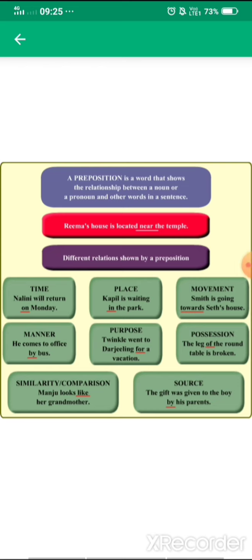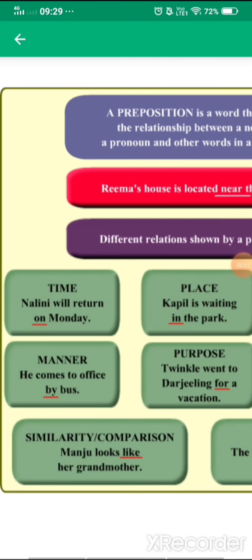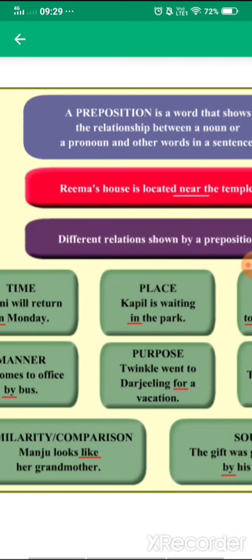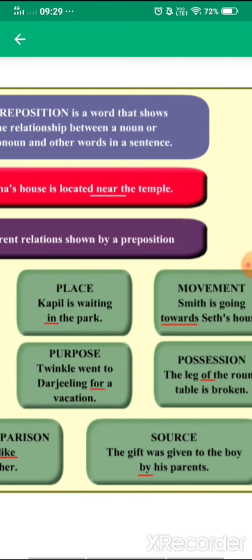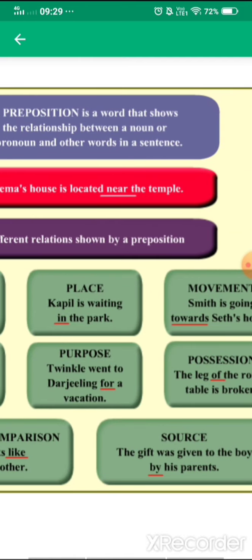So as you can see, there are 8 types of preposition: time, place, movement, manner, purpose, possession, comparison or similarity, and then after source.